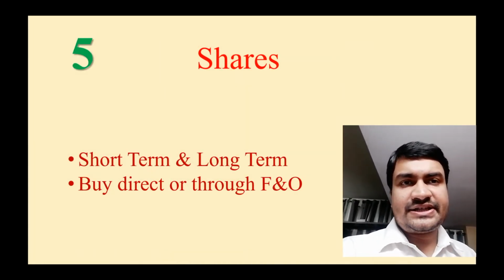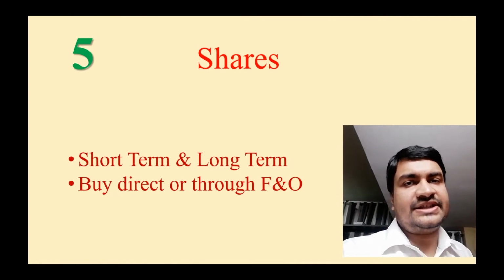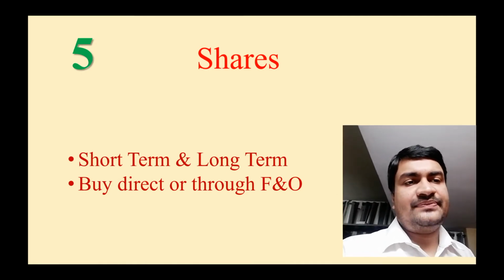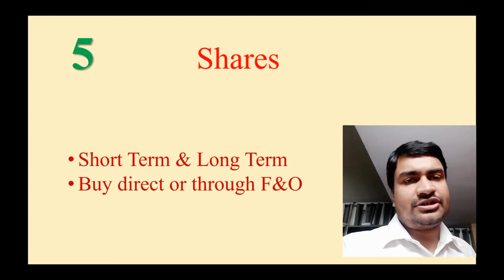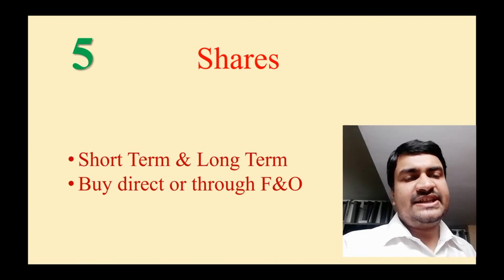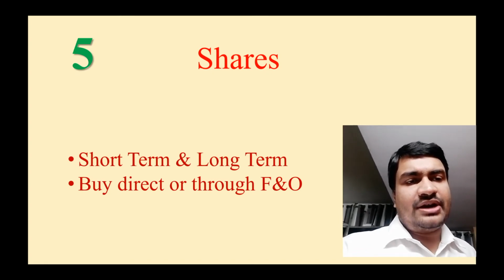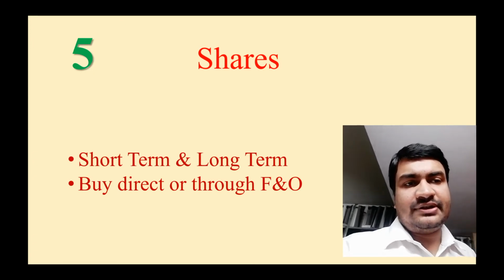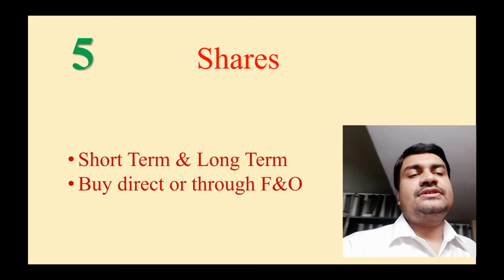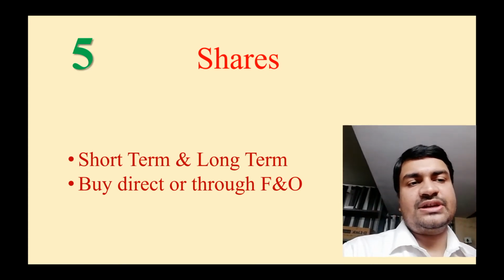The fifth riskiest investment instrument is shares. These are companies' direct shares. You can straight away open your own demat account, or you can also purchase from a broker. You purchase shares for long term or short term based on your requirement. Many shares are there. For instance, in S&P BSE 500, 500 stocks are listed. Many more stocks are listed in different markets. Nifty, Sensex you have. You can invest in some foreign markets also. You can also buy them through futures and options. If you buy them through futures and options, the demat companies and your brokers give you some margin also.